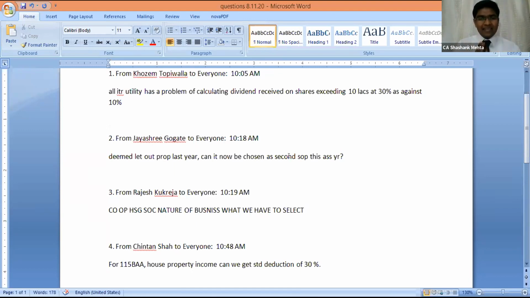If you go by legal language, if the second property is actually used by you for staying or for any other purpose, then yes, you can treat it as SOP. However, if it is completely vacant and you are not using it at all, then the assessing officer may contend that there is no actual use of that property by the assessee, and hence it can be treated as DLOP. However, if you can prove that it was used for some part of the time, then yes, you can claim it as the second SOP.